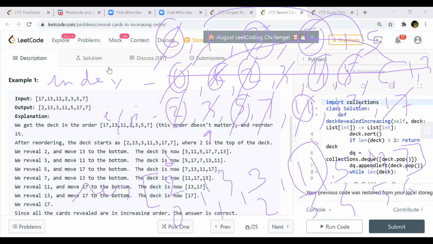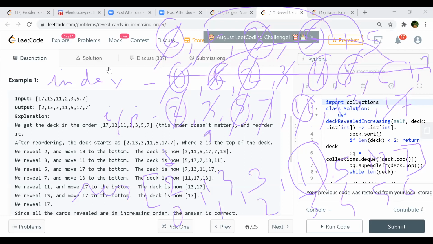So we have numbers like 1, 3, 5 always going back. So when we finish with our even numbers, we have 1, 3, 5 for sure.